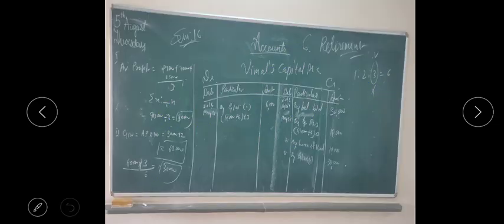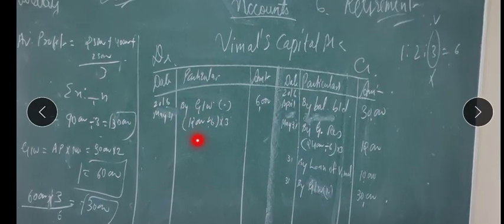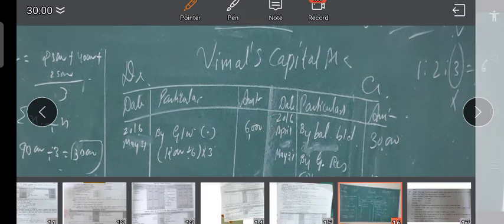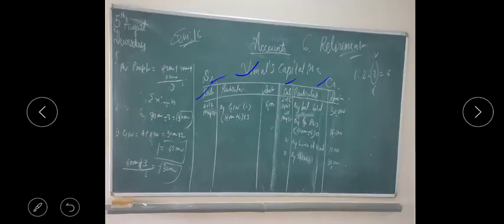First we'll make the format of Vimal's capital account. As you can see here, Vimal's capital account has debit, credit and a date column, which will come compulsorily, as 31st March balances are given and on 31st May he died. So there is a 2 months date difference. That's why I will write the date column also in this sum. Now the first information given in the sum is the balance of Vimal, 30,000. So we'll take 30,000 as balance b/d, right?